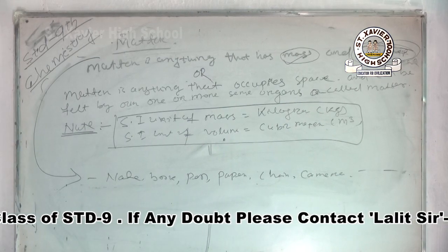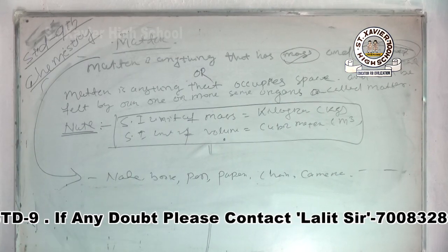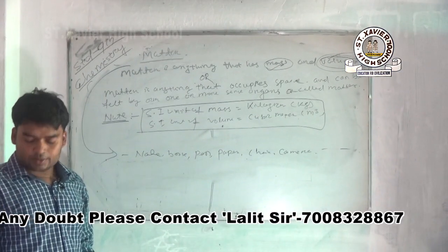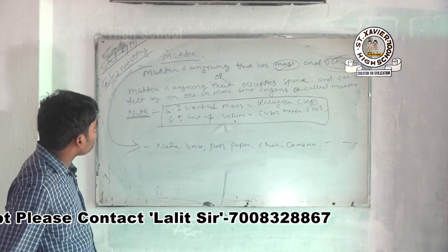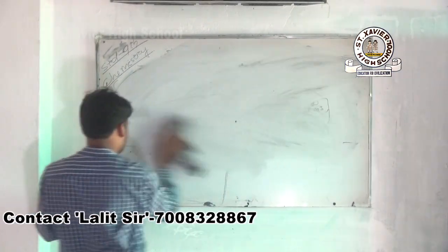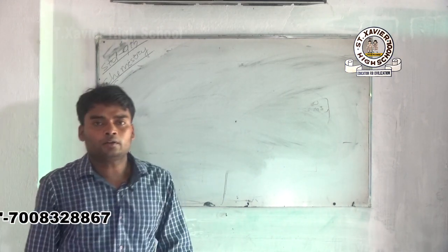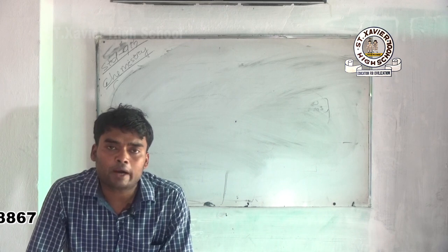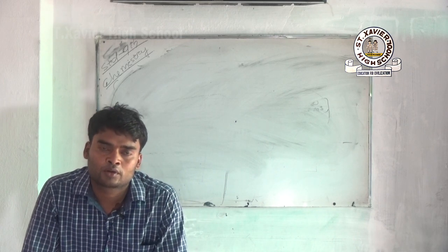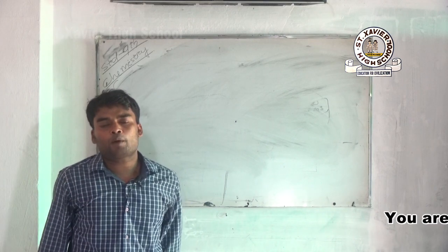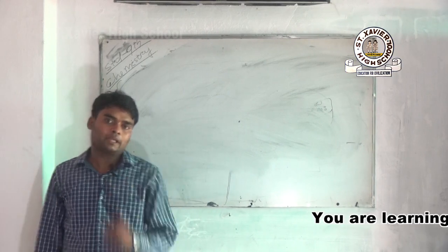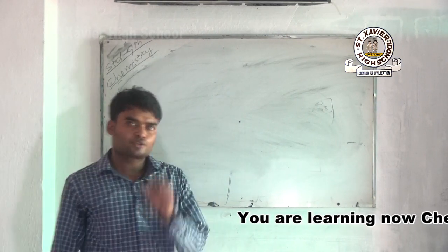Next, come to the next point, classification of matter. According to ancient Indian philosophers, matter is made up of 5 basic elements called Panchatattva.